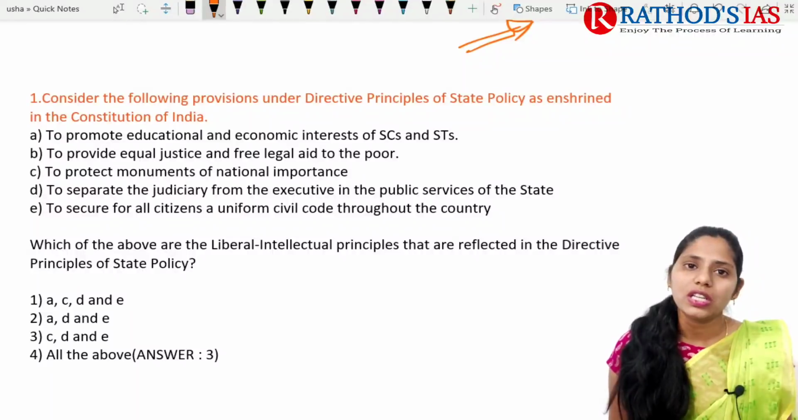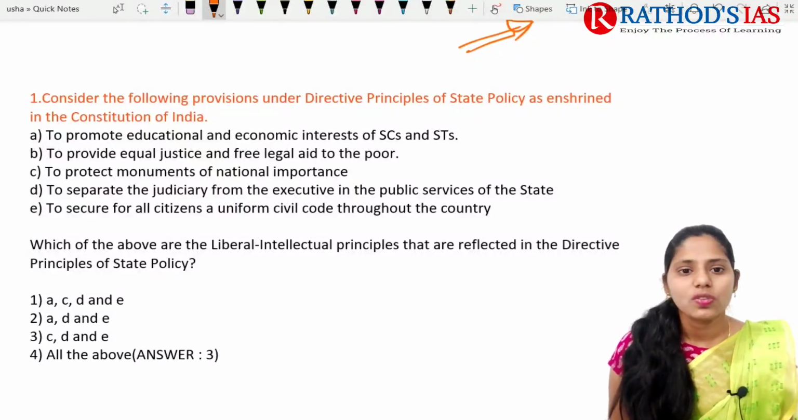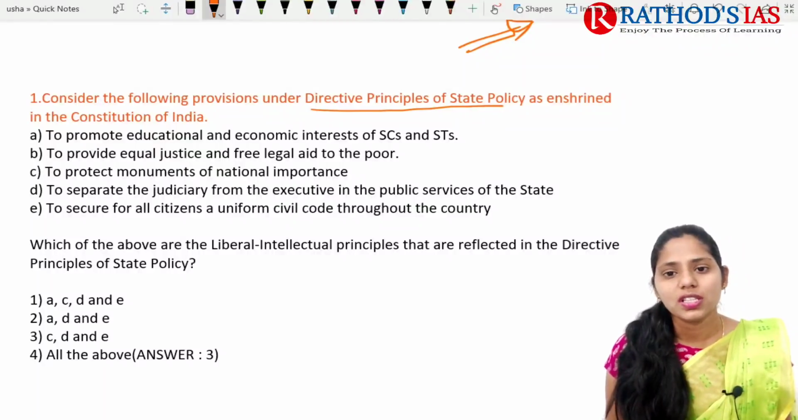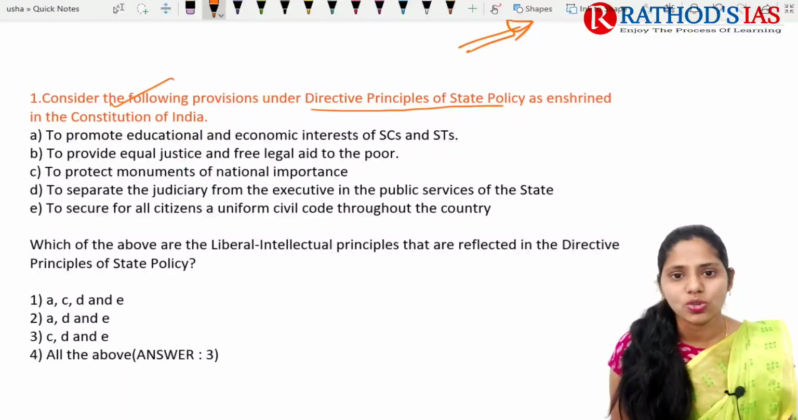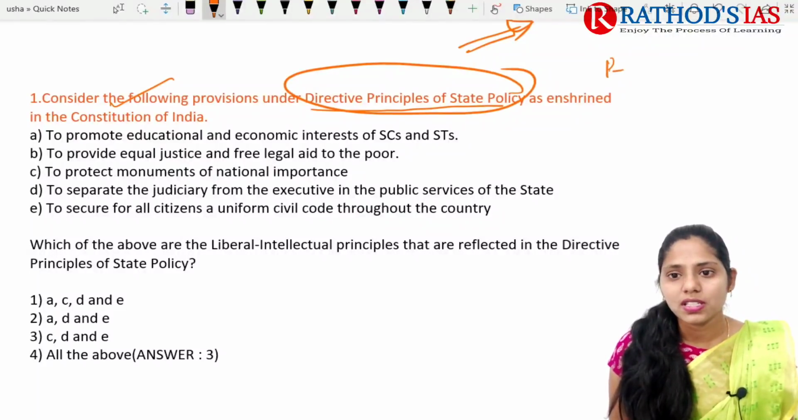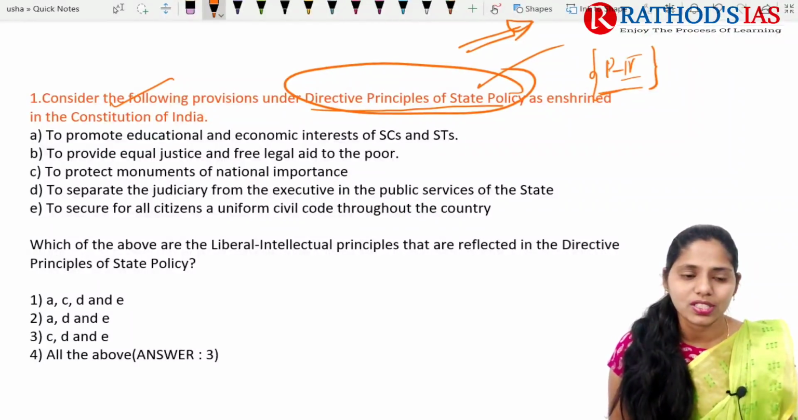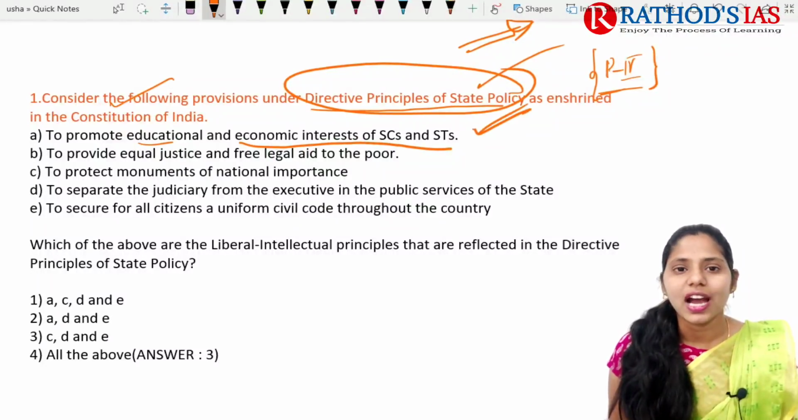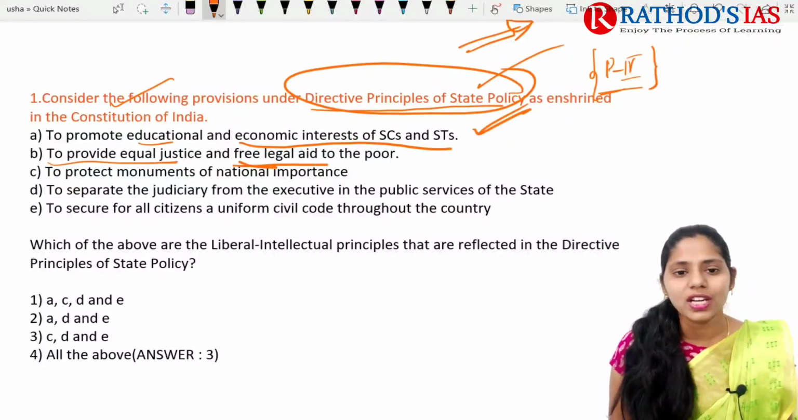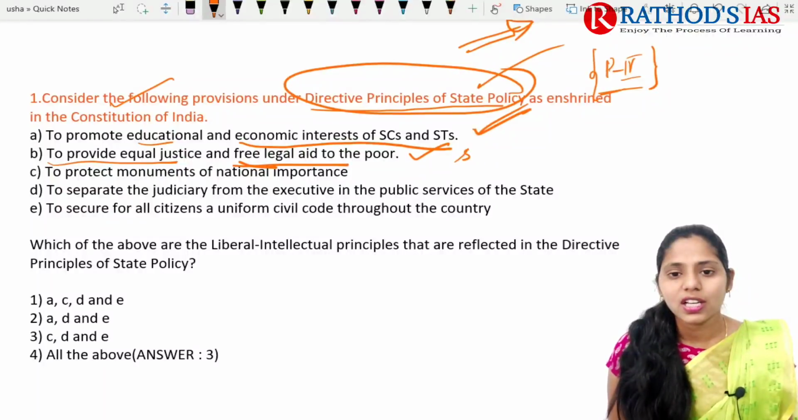And now let us see the answers for yesterday's questions. The first one is regarding Directive Principles of State Policy. Consider the following provisions under the DPSP as enshrined in our Constitution. The DPSP is present in Part 4 of our Indian Constitution, and let me know in the comment box which articles talk about it. The first one is to promote educational and economic interests of STs and SCs. It is a Gandhian principle. The next one is to provide equal justice and free legal aid to the poor. It is a socialist principle.